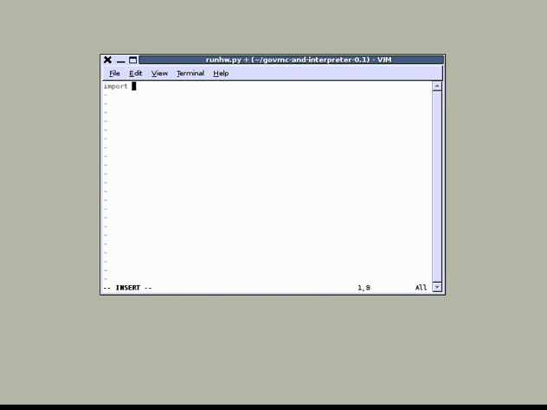So the first thing I do is obviously import govm, and then I have to fetch the bytecode. Bytecode equals open hvalt.govm, which is the file I just compiled, and well, actually it's a result of the compilation, right? And rb means open the file read only and in binary mode, and I say .read, now bytecode contains the bytecode, and I say govm.run bytecode. However, I have to supply some more parameters.